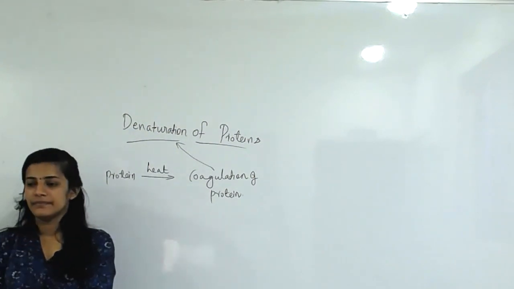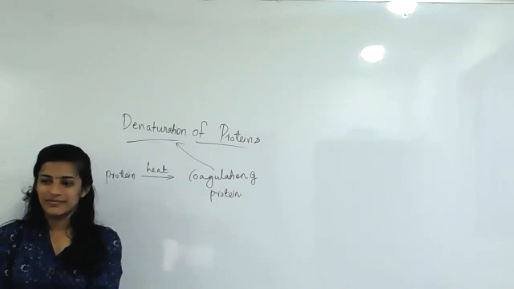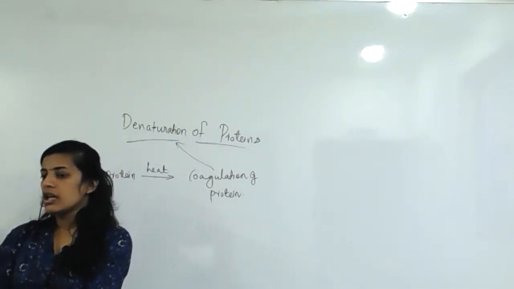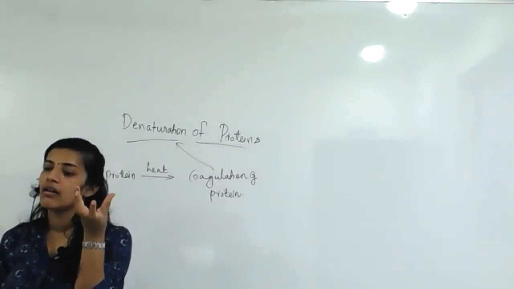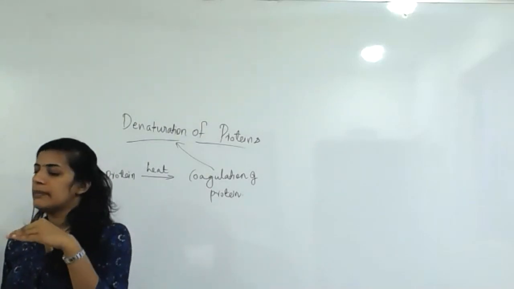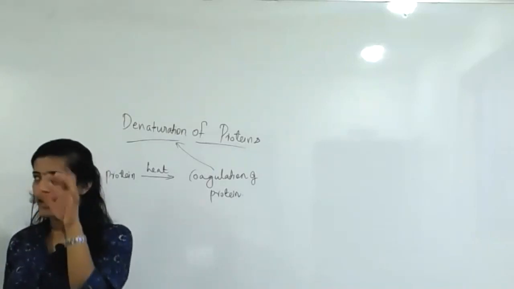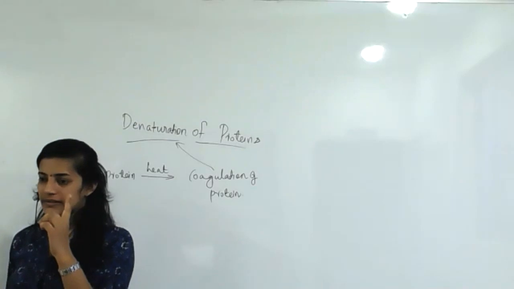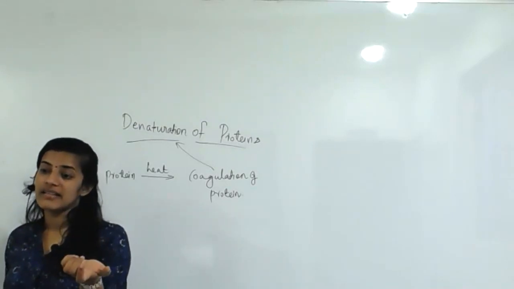No, coagulation means it's not a breakdown. Coagulation means clotting. Blood is going to clot. Whenever blood comes out of our body in the presence of atmospheric conditions, you can see that the blood clots. So this is an environmental factor changing now.